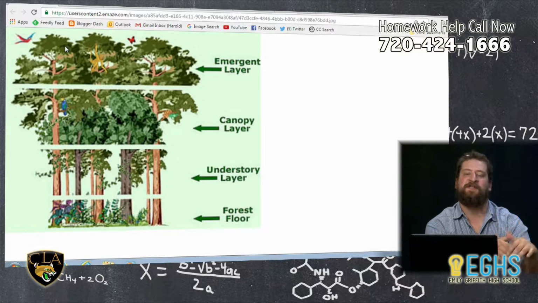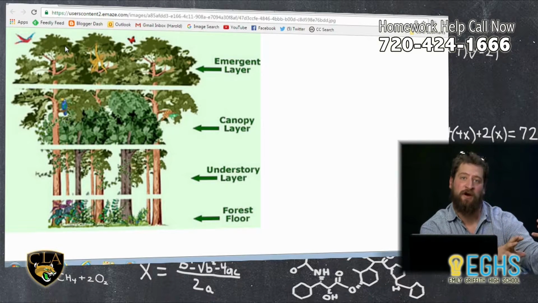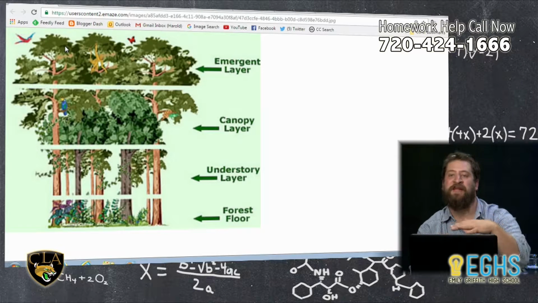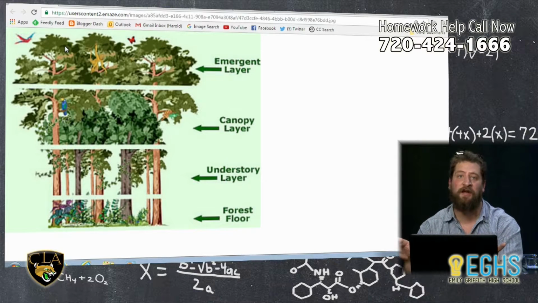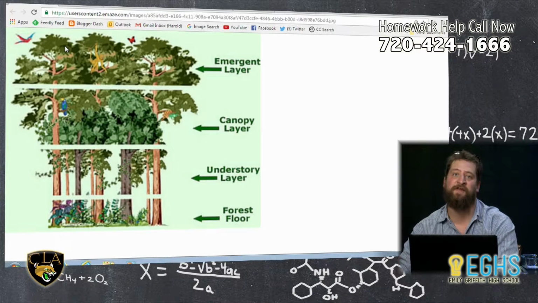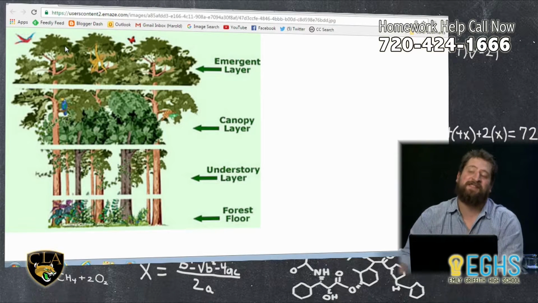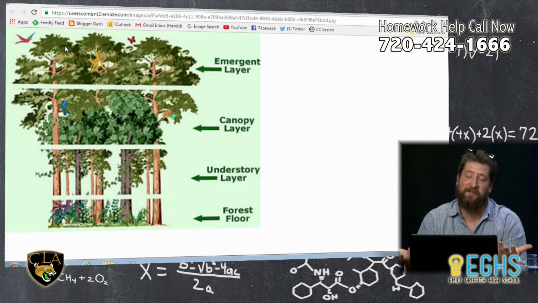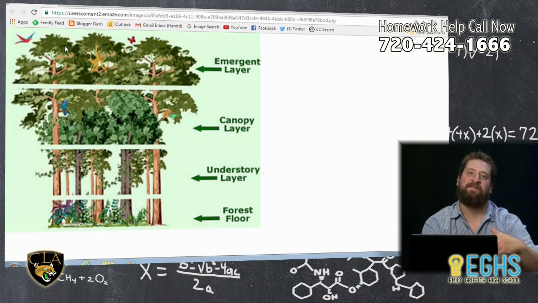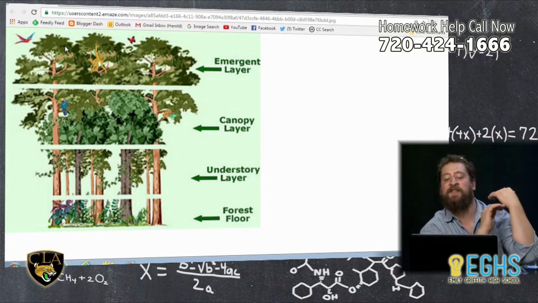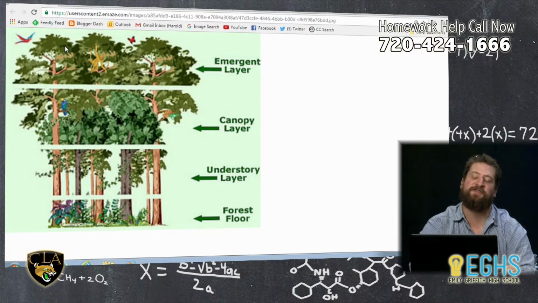You're only going to get certain species of fish and plants living on the lake shore. You're only going to get certain species of fish and plants living on the lake bottom. And even if two lakes have very different sets of plant and animal species, there would still be some commonalities between the animals that live in the benthic zone of one lake versus another, because they both have to deal with similar situations, namely that they live on the bottom of the lake and they don't get much light. And the same deal with canopy layers in a forest, where you're going to have different types of birds and insects that live in the uppermost canopy versus those that live in the understory or the forest floor.